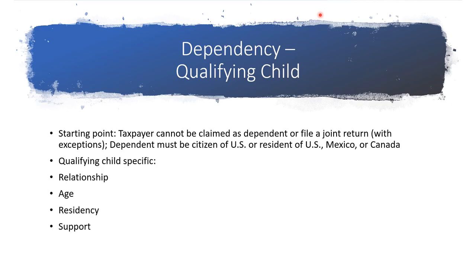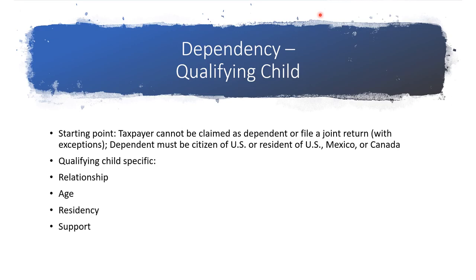Age. At the end of the filing year, the child was younger than the taxpayer and younger than 19. At the end of the filing year, the child was younger than you, younger than 24, and a full-time student. In other words, age is dependent on whether or not they were a full-time student. If they're a full-time student, they can be a bit older than if they were not. At the end of the filing year, the child was any age and permanently and totally disabled.